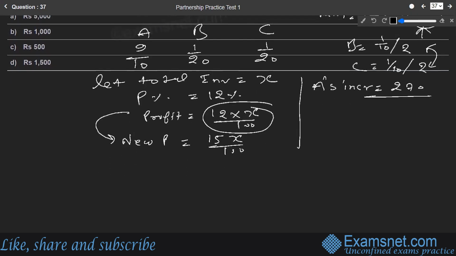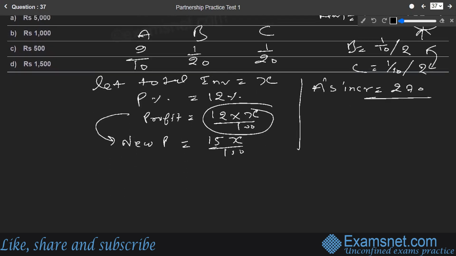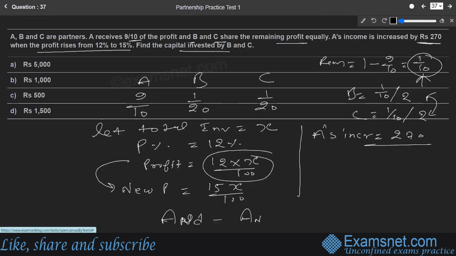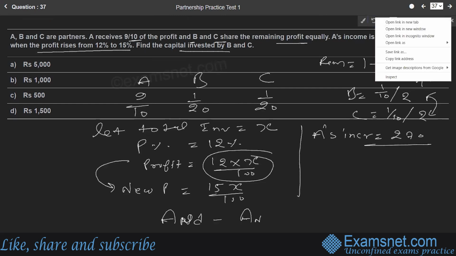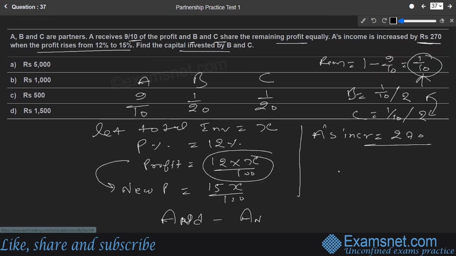What we can do is write the new income of A minus the old income of A. The difference is 270.